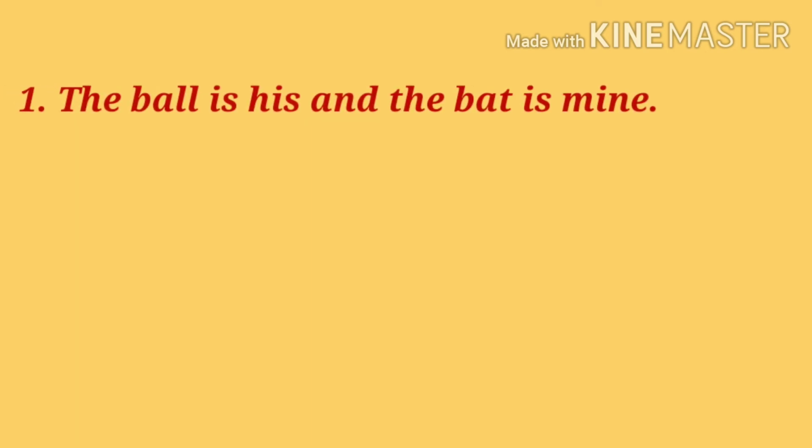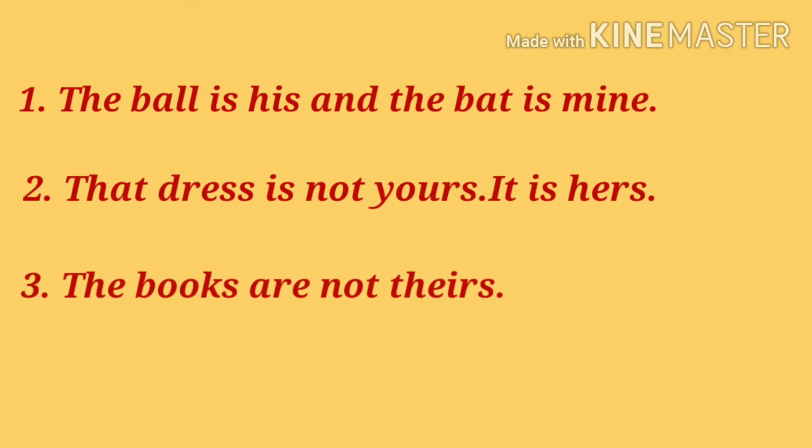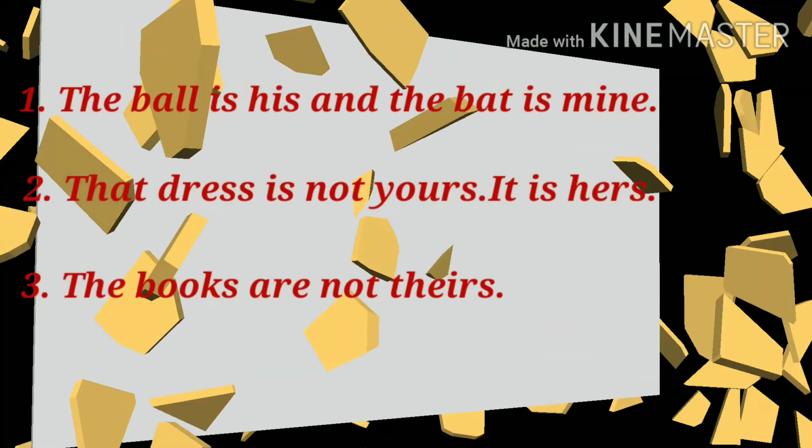For example, look at these sentences. The ball is his and the bat is mine. That dress is not yours, it is hers. The books are not theirs. So here we have used the possessive pronouns, but we have not used any apostrophe here. Okay. So now look at these sentences also.